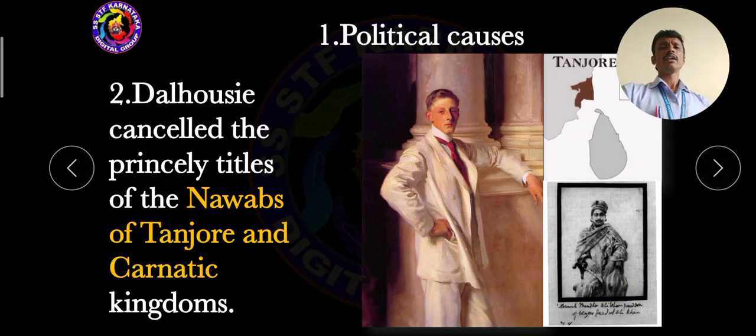Then, dear students, Dalhousie cancelled the princely titles of the Nawabs of Tanjavur and Carnatic kingdoms. Mainly here, the Britishers were always trying to control the Indians, and some of the important luxurious titles were cancelled by them. When they removed the titles and the kings, the majority of the kings joined together and rose against the Britishers. So this is the second important political cause.